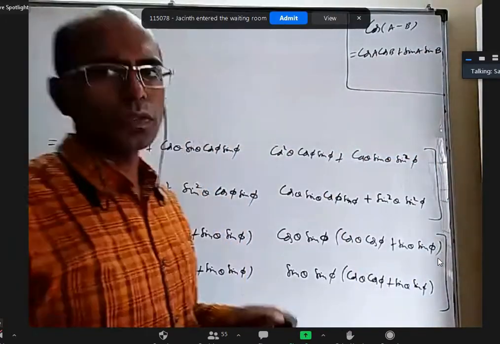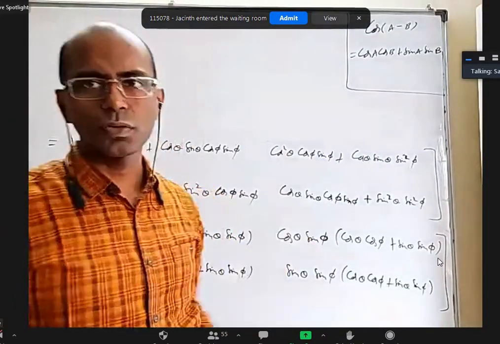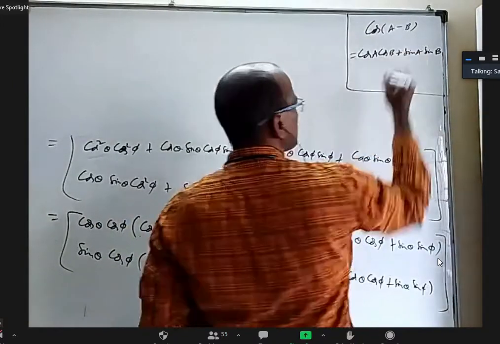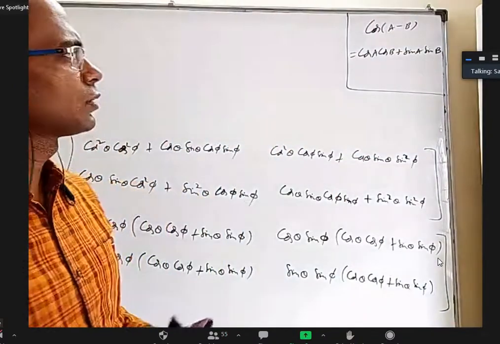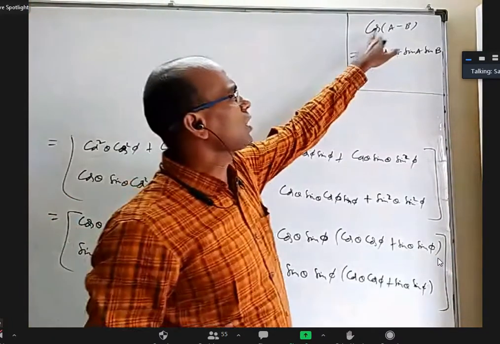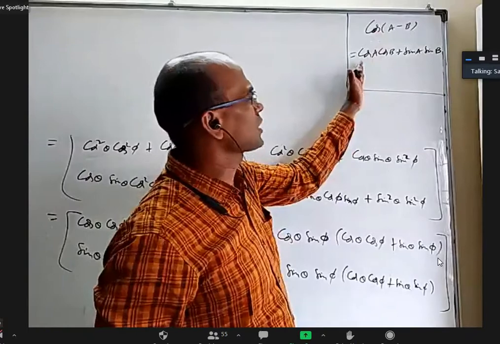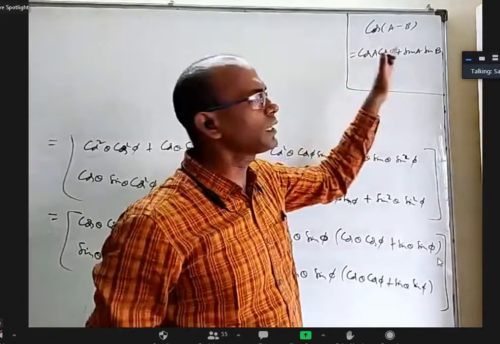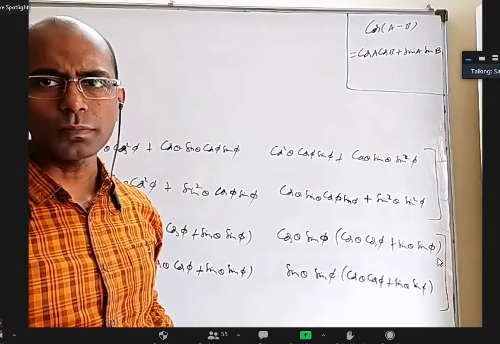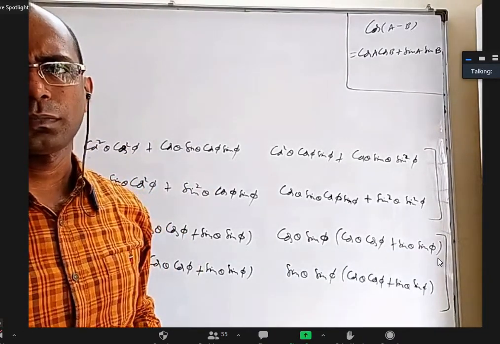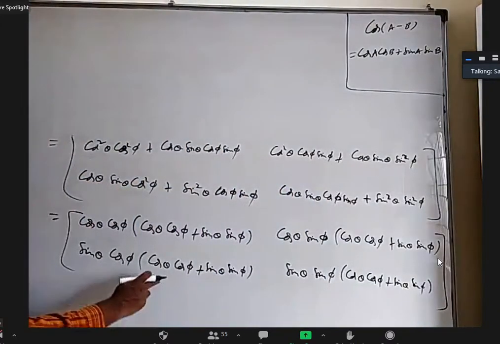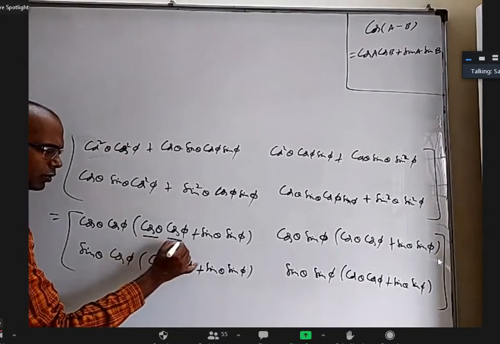How this formula came, right now, don't ask me. We are going to discuss it in trigonometry later on. Just take this formula. Few students know this formula already. Can you please read it out? I'm unable to understand. Cos of A minus B is equal to cos A into cos B plus sin A into sin B. Is it okay? Yes, thank you.